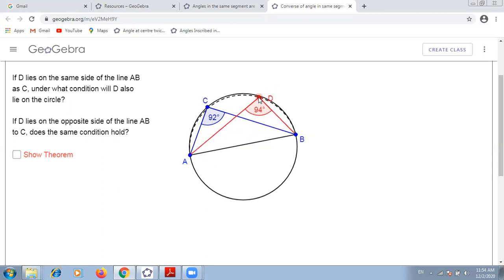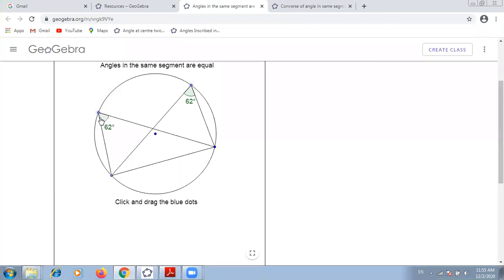So the theorem is valid only when the angles are formed on the same arc or same segment of a circle. Then they are equal. If you move this point to this part, its value will change. There is another theorem which I will tell in the next lecture. But for today's theorem, angles in a same segment are always equal. If I drag this point, you can see if the arc is common, then the angle remains the same. If I move this angle to this arc, you can see this angle remains the same.